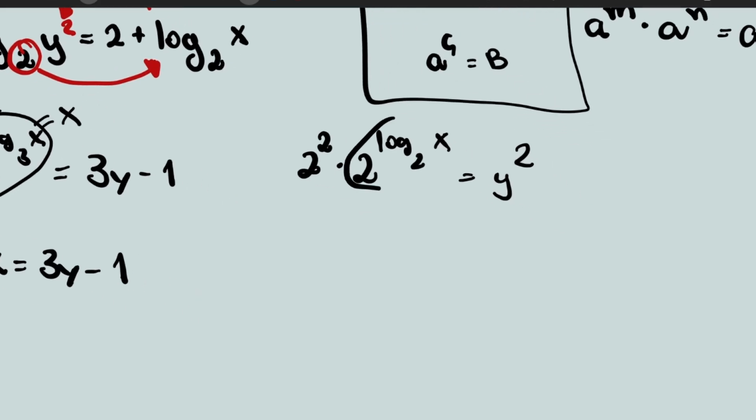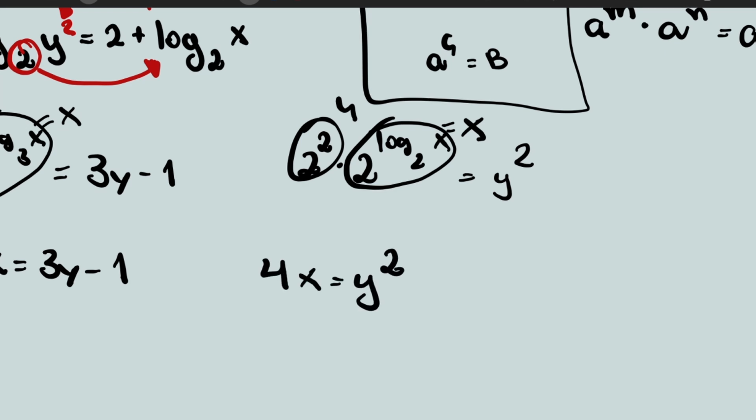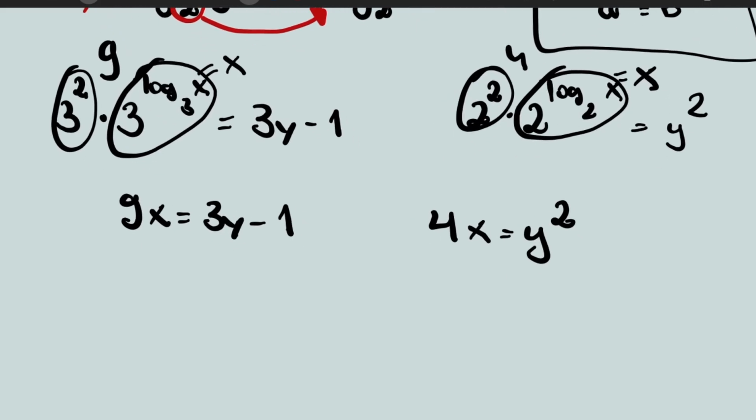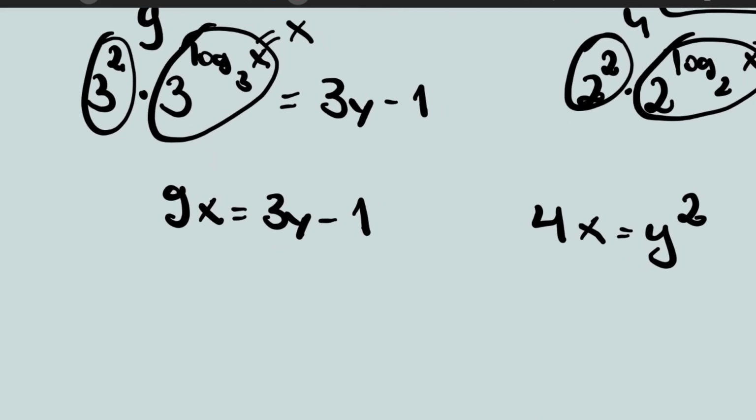And then you're gonna have this being equal to x and this being equal to 4. So we're gonna have that 4x equals y squared. Wow, so clean. Well, now what you want to do is to multiply these two things so that you can just rip the x out of it, right? You can just cancel the x.